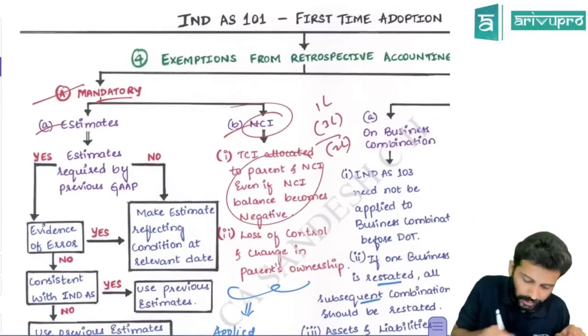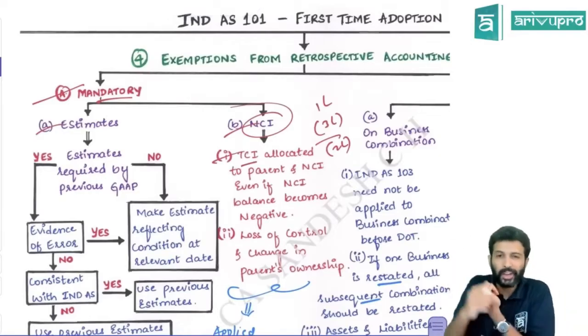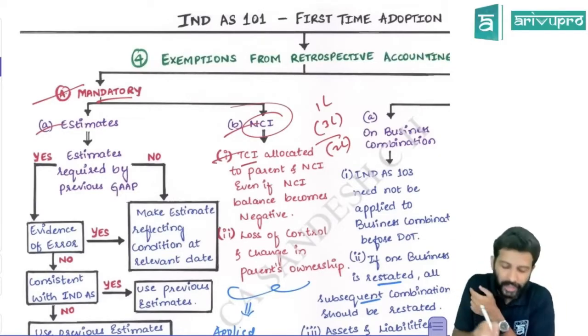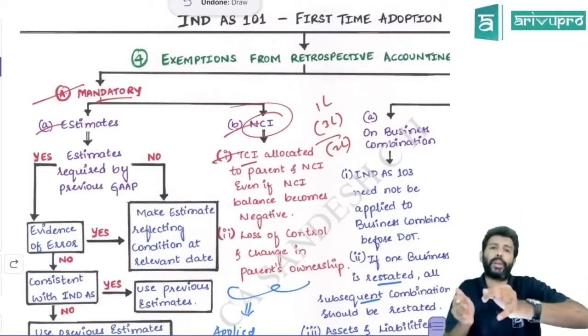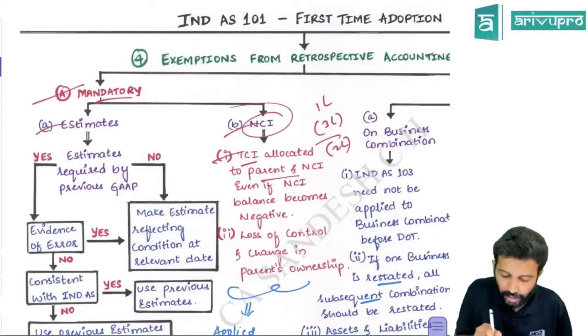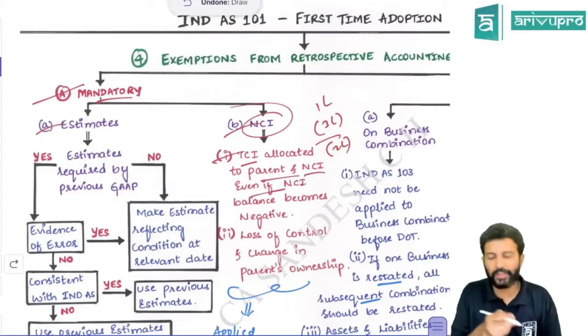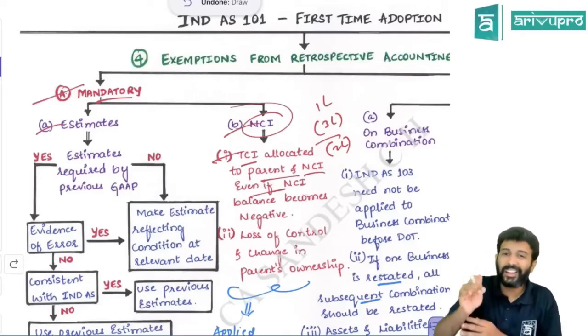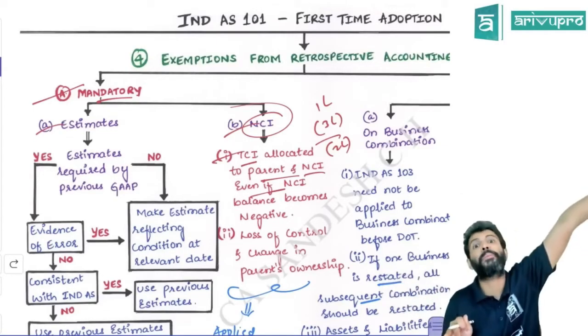So this allocation, the total comprehensive income, that's what we mean by post-acquisition profit. Because we don't allocate only profits, we also allocate OCI. Hence, I've used the term TCI here. TCI means SPL and OCI items put together. So the total comprehensive income should be allocated to the parent and NCI, and we have to do this allocation even if NCI balance becomes negative. This allocation, you will start doing it only after Ind AS is applicable. You don't have to do it from the beginning.